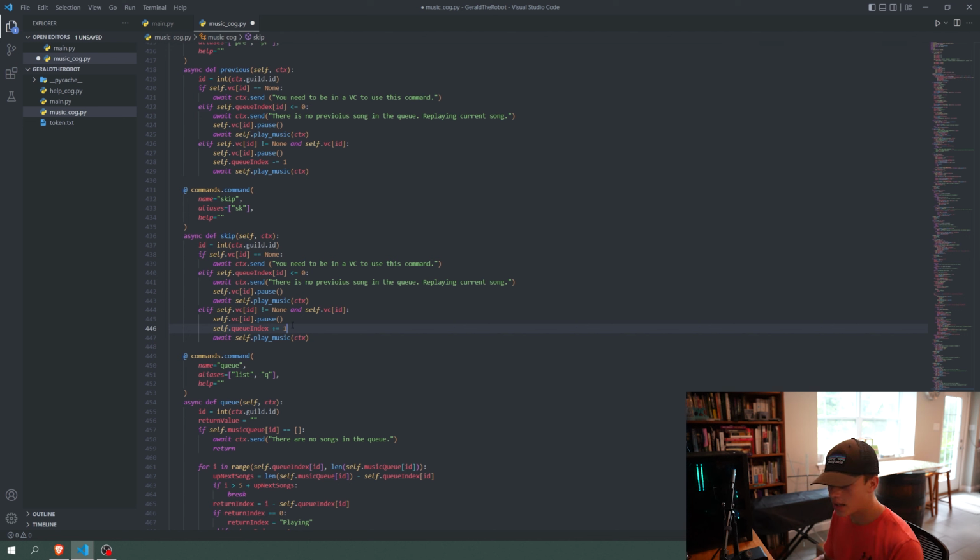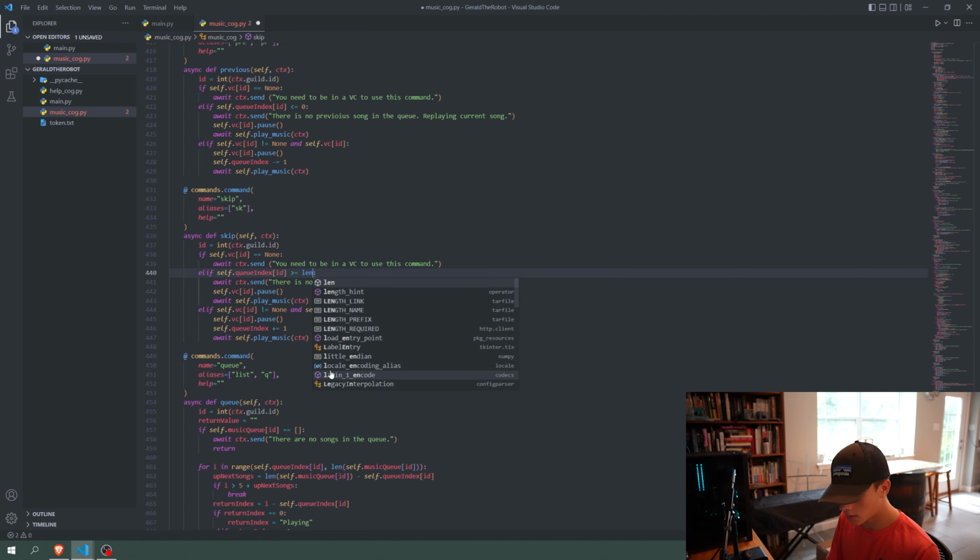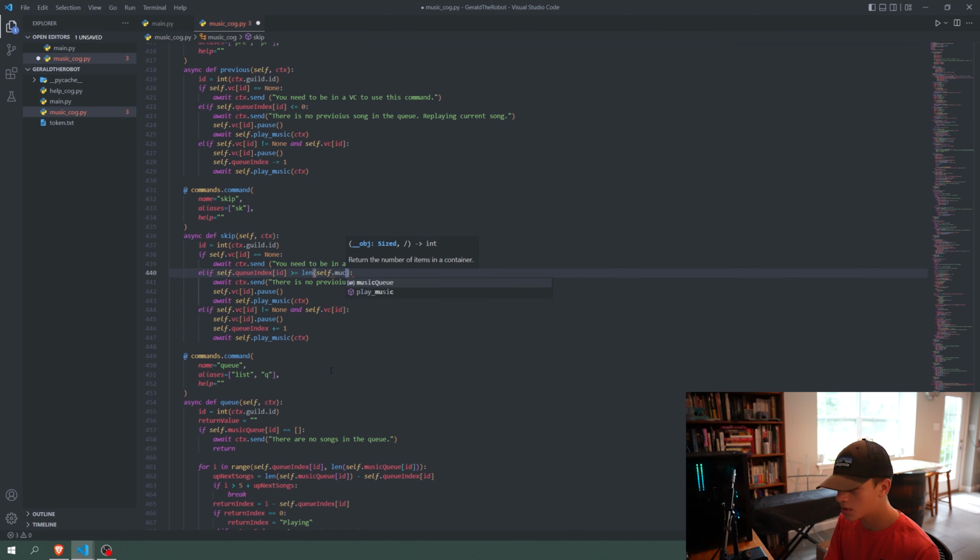Then what we can do is, for checking if the Q index is correct, we basically want to figure out, hey, is there a song in the queue that we can go to that is next? So instead of saying is less than or equal to 0, because we're not subtracting, so we don't care if there's one beforehand, we're going to say is greater than or equal to the length of self.music queue at ID and then -1.